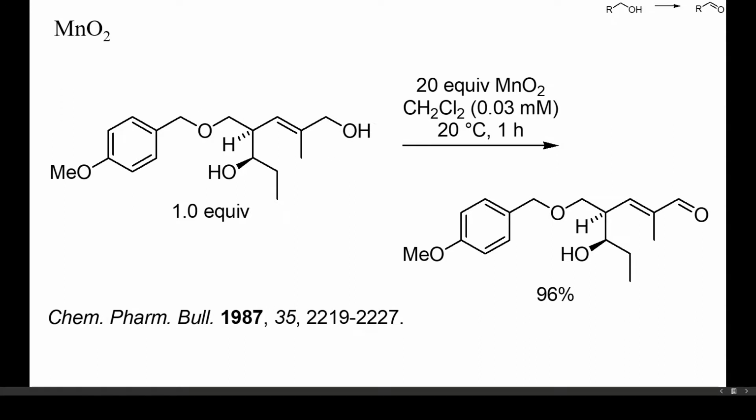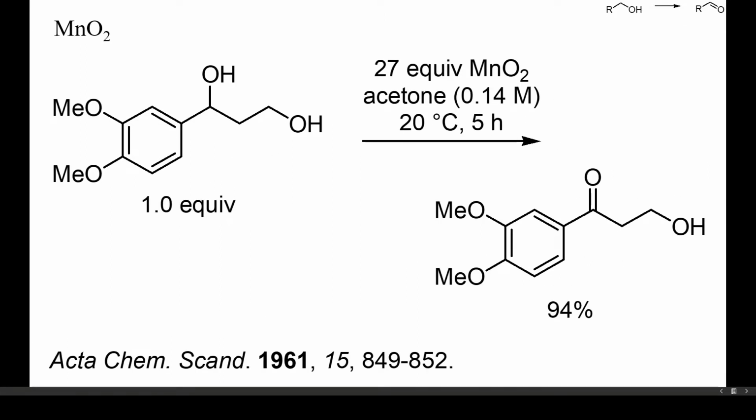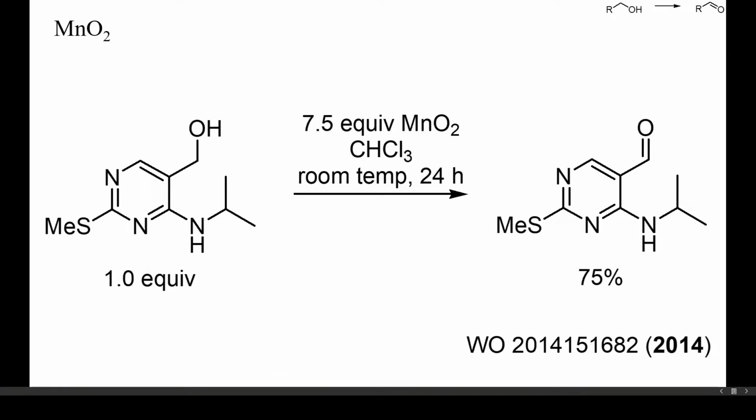Here an allylic alcohol was oxidized selectively. Despite the huge excess of manganese dioxide, no oxidation of the secondary hydroxy group or the methoxybenzyl ether occurred. Similarly, in this example only the benzylic hydroxy group reacted, while the primary alcohol remained unchanged. Thioethers are compatible with manganese dioxide and will not usually be oxidized by this reagent. This is not the case, however, with chlorine, hypochlorite or nitric acid.